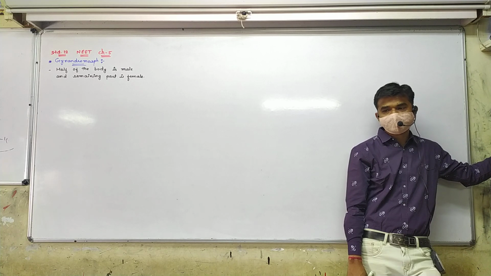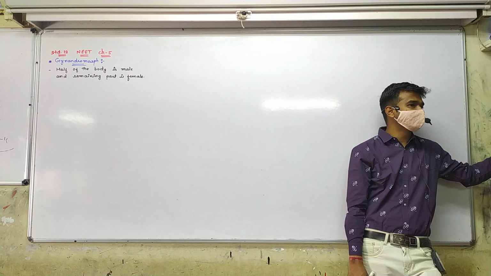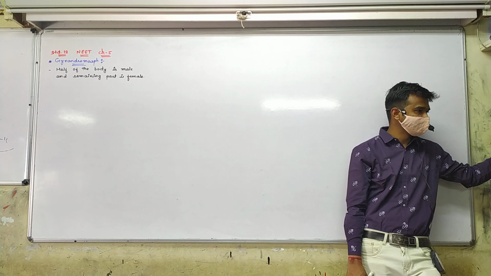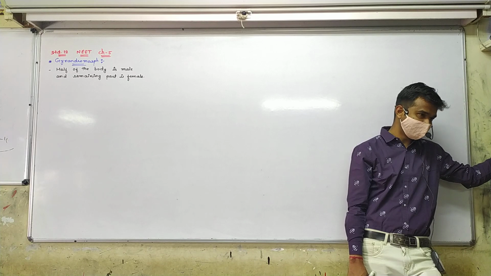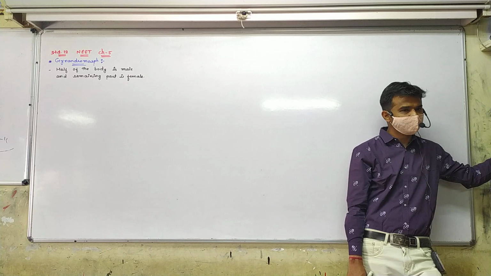One type of sperm enters inside the ovum, the same type of sperm is unable to enter, but another type of sperm is able to enter. Confused? Okay, let me clear this.